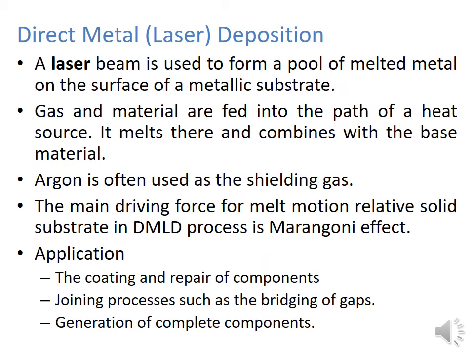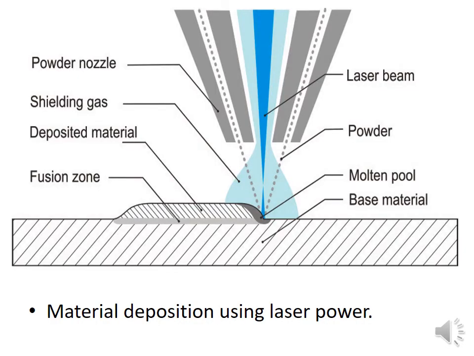Direct metal laser deposition or DMLD. In this, the laser beam is used to form a pool of melted metal on the surface of a metallic substrate. Now gas and materials are fed into the path of the heat. It then combines with the base material. Argon is used as shielding gas. Applications include repairing of components, building of new parts, and bridging gaps and cracks.